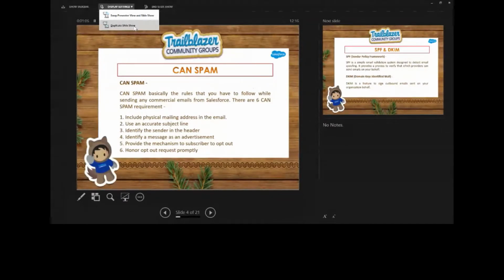The second one is to use an accurate subject line, meaning the subject line should accurately represent the content of the email. Don't use any deceptive subject line. Also, a tip from my side is that the content must be relevant, because with relevant content, users can easily engage with it. The content must also give readers a reason to open the mail and then take any type of action, like clicks or forwarding the mail.